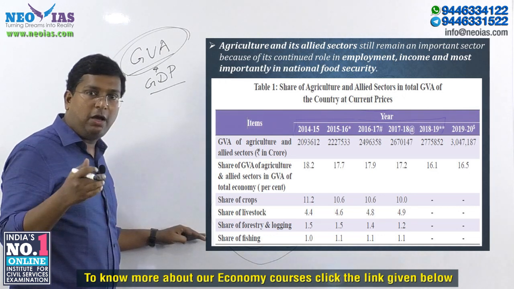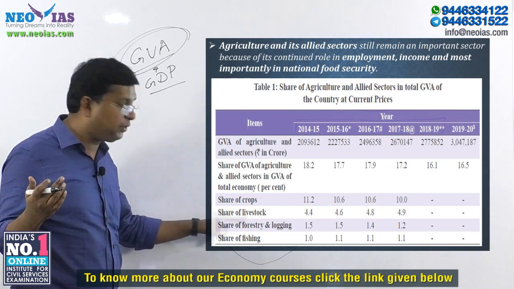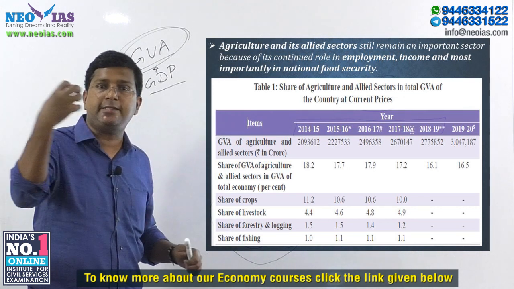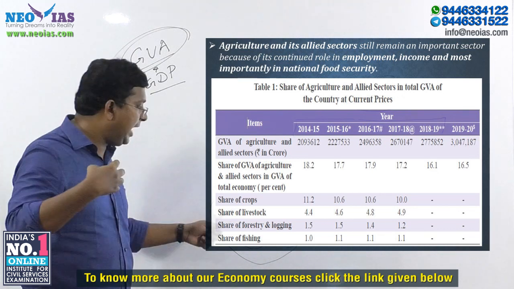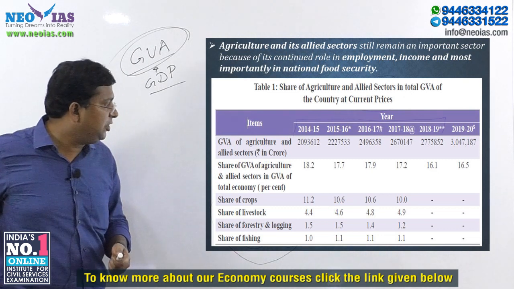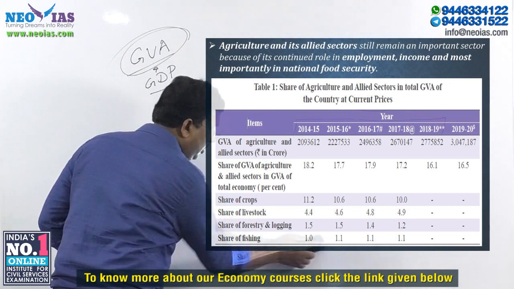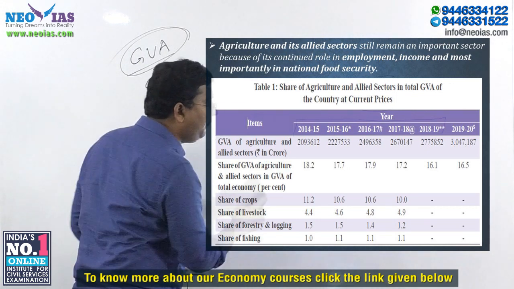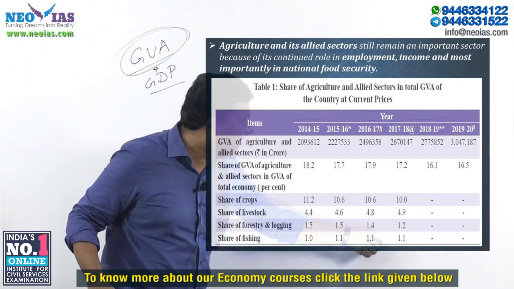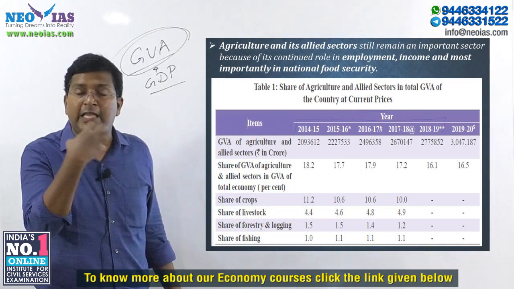So you can expect a question. They can ask you which of these constitute the allied sector of agriculture. They are livestock, forestry and logging, and fishing. They can also ask the sequence, increasing order or decreasing order, of the share of the allied sectors in agriculture and allied sector. Which one has the highest share? Crops. Out of the total gross value added of 17.2 in 17-18, since 18-19 data is not available, we'll go by the 17-18 data. Everything is dependent on what the economic survey says.